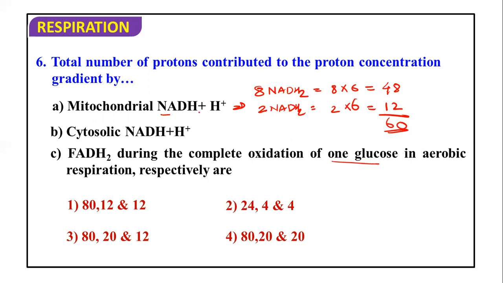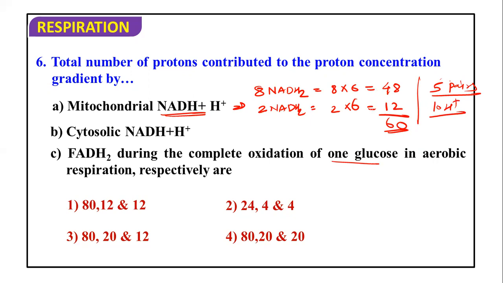But they are just talking about the mitochondrial NADH. Now we remember one more thing. This is the actual correct calculation. But according to one NCERT diagram, it is given that total 10 H plus, okay, 5 pairs move to the perimitochondrial space during one NADH2 transfer. So if 5 pairs move during this transport, then total 10 H plus are moving per NADH2 breakdown according to the NCERT diagram.